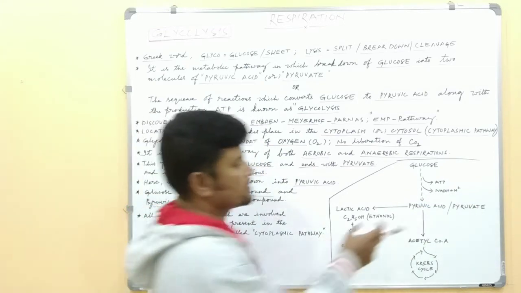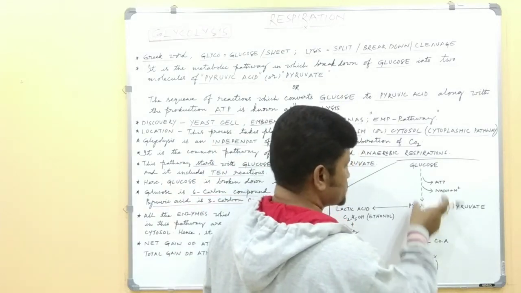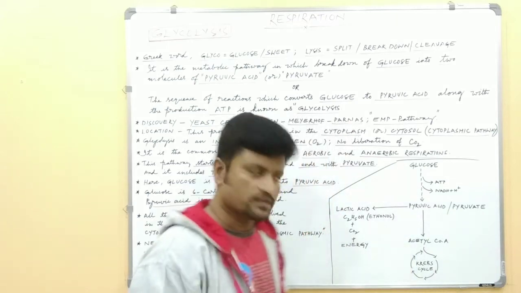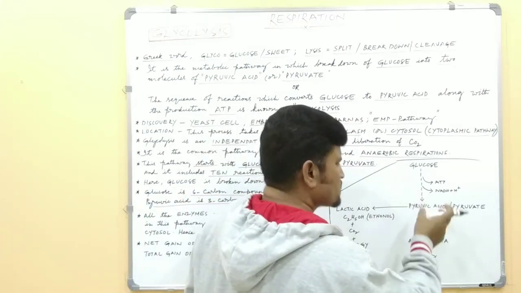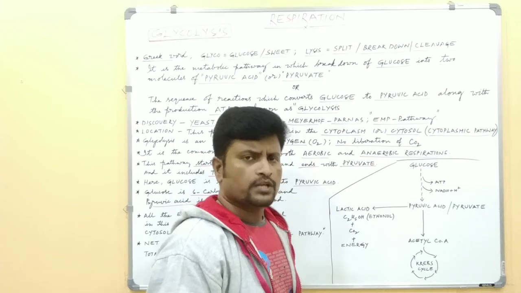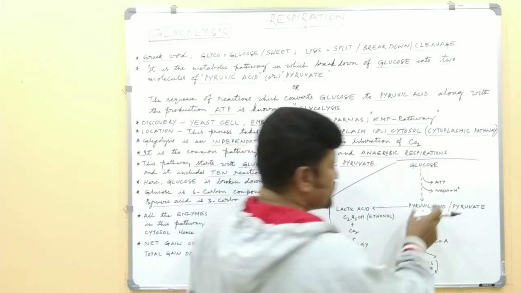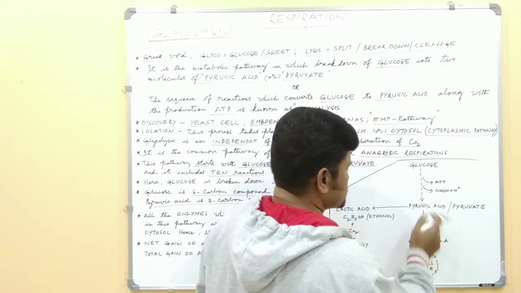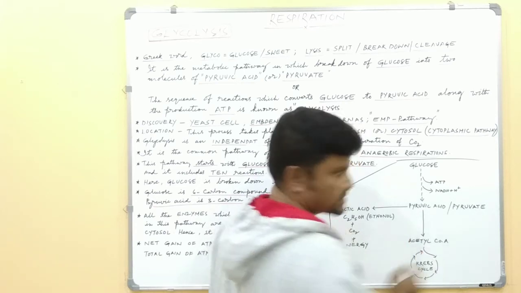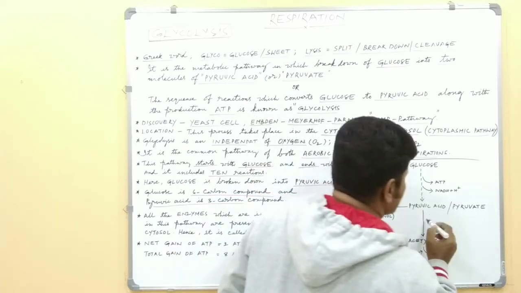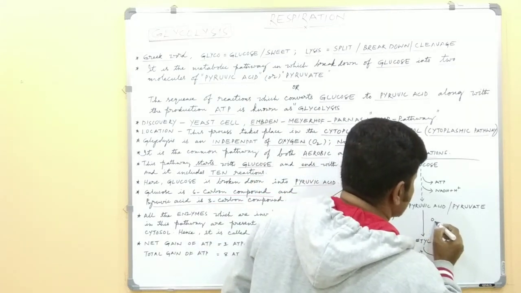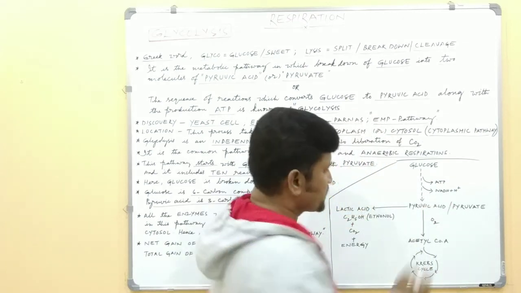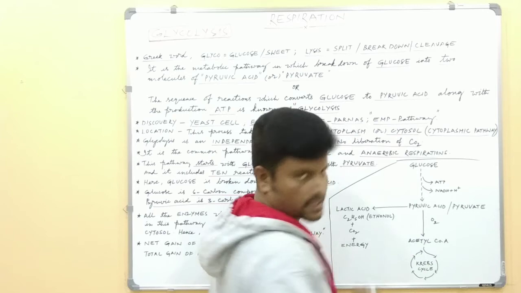Also, when the pyruvic acid is formed in the glycolysis process, and the oxygen or mitochondria are present in the cell, the pyruvic acid converts into acetyl-CoA, and this acetyl-CoA enters into the Krebs cycle. So in the presence of oxygen or mitochondria, the pyruvic acid enters into the Krebs cycle.